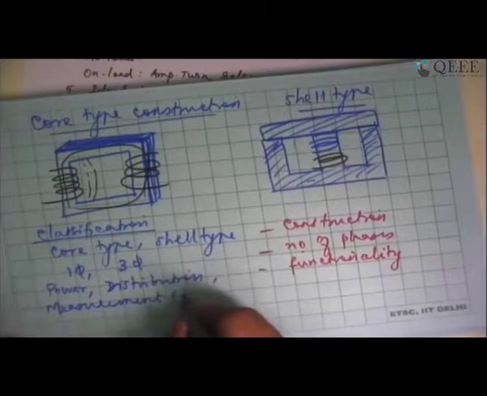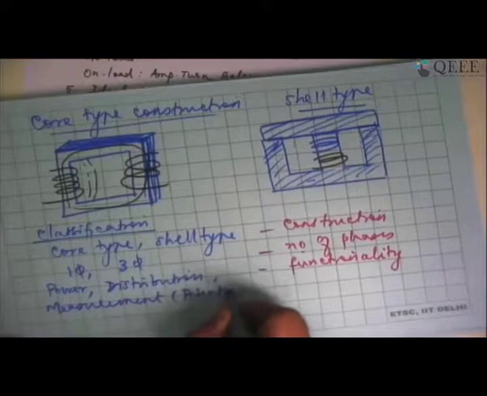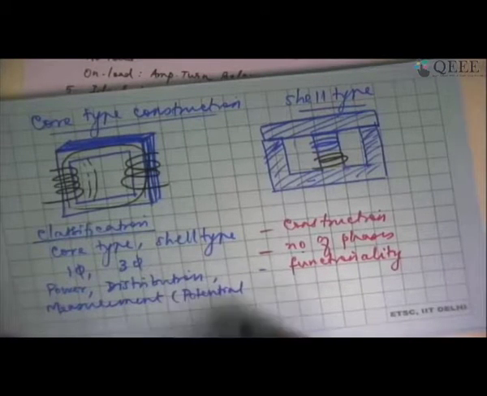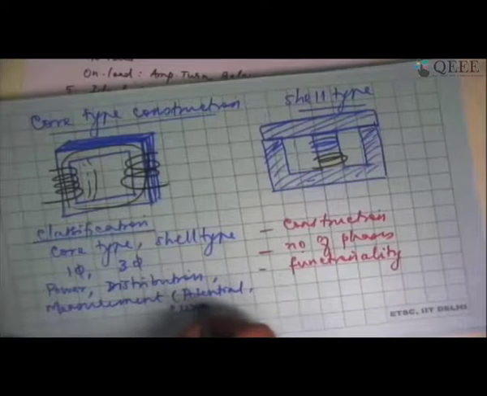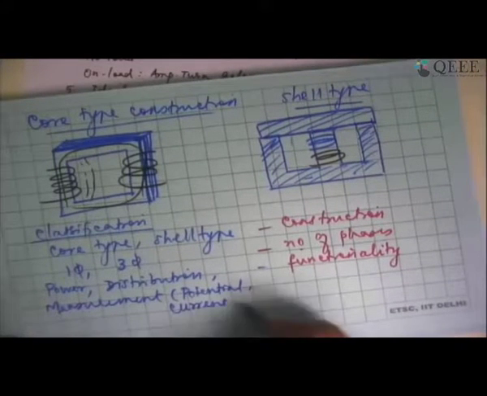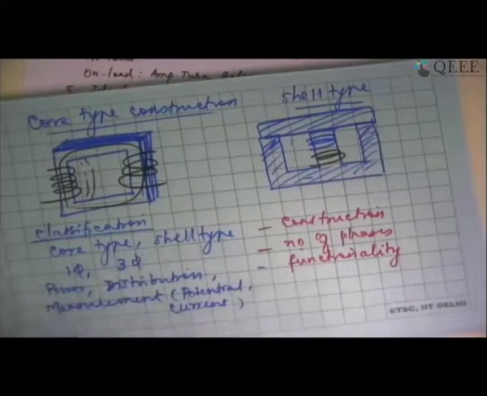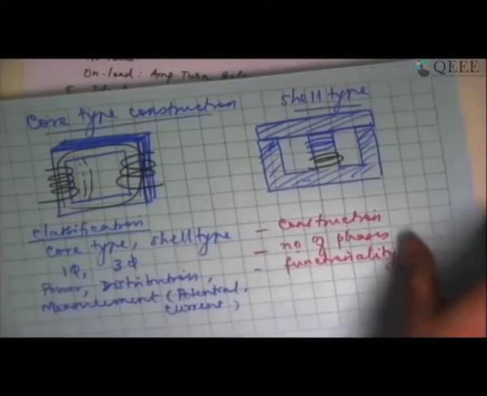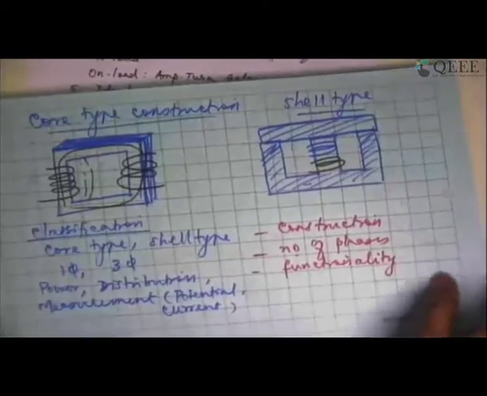It can be a potential transformer if I want to use it for measuring voltage, or a current transformer if I am using it for measuring current. These are various classifications of transformers which may come in handy later on when we talk about different types of applications.